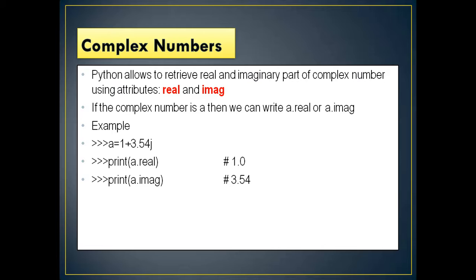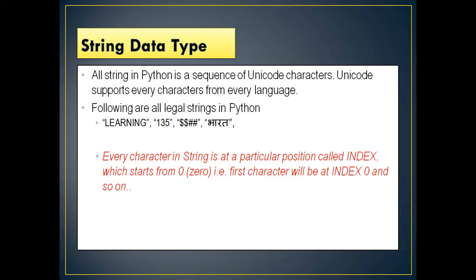Python allows us to retrieve the real and imaginary part of complex numbers using the attributes real and imag. These are keywords, remember, real and imag. If the complex number is a, then we can write a dot real or a dot imag. Suppose a equal to 1 plus 3.54j, if I write print a dot real, it will print 1.0. If I write print a dot imag, then it will print 3.54. We can use these keywords to print real parts and imaginary parts separately.